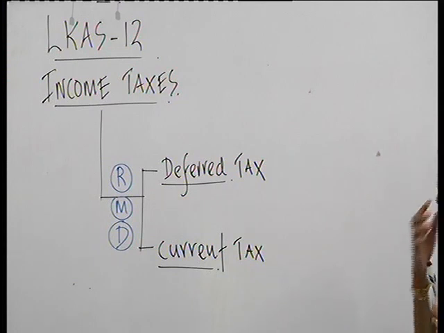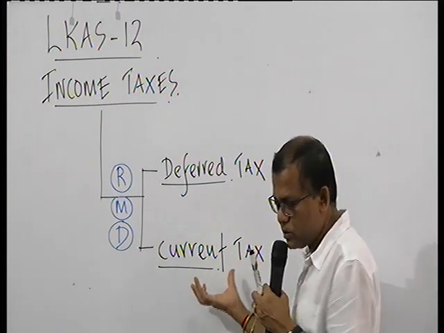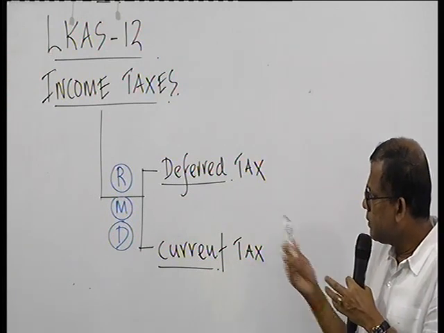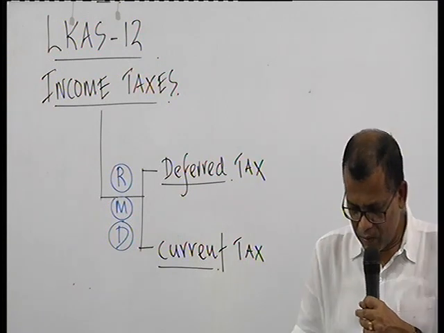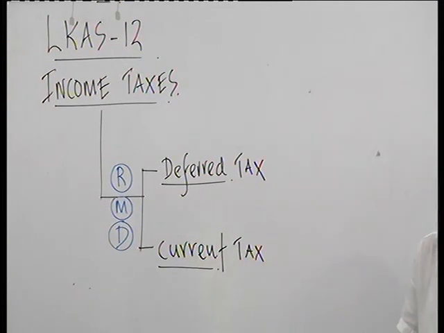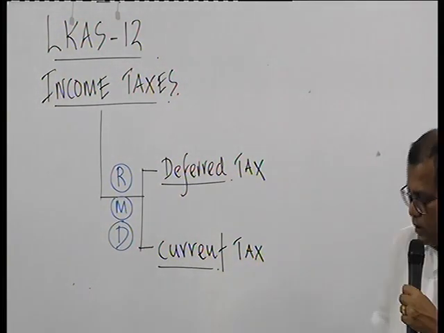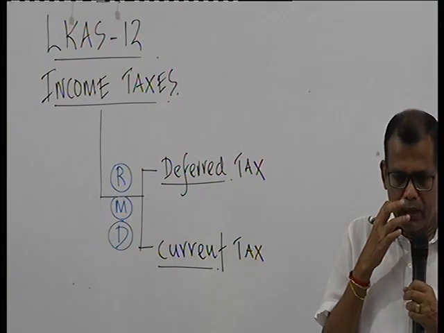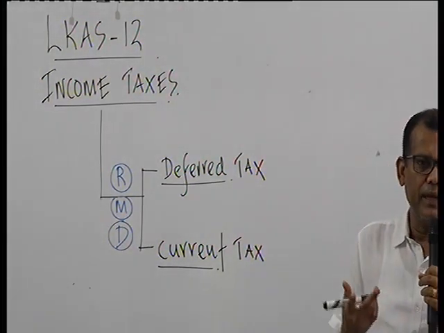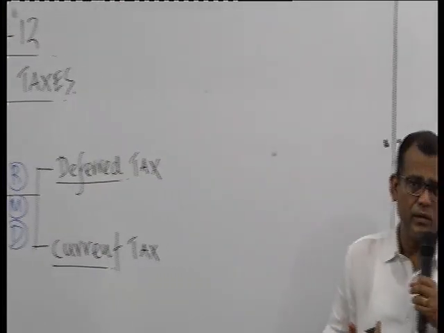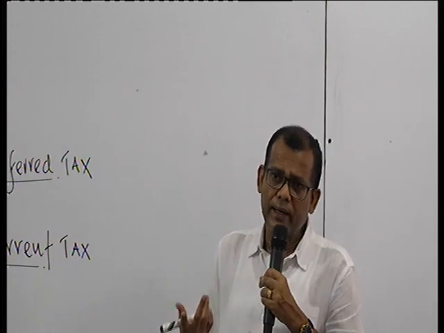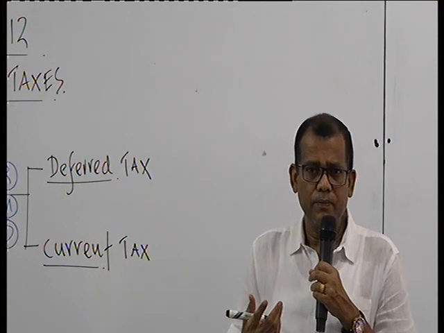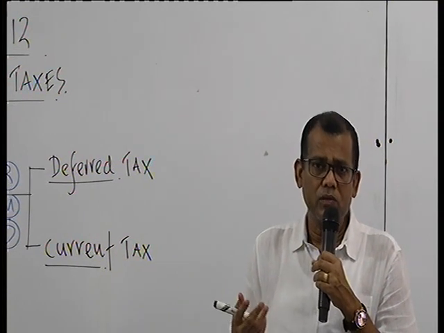Firstly, we look at current tax, which, as I said, is a simple item compared to deferred taxes, which we will learn in more detail. Current tax is the tax liability of any entity. Every year when they engage in business activities, they make profit. On the profit, they have to pay a tax to the state, to the government, which is named income taxes, like every individual pays income taxes on their income.